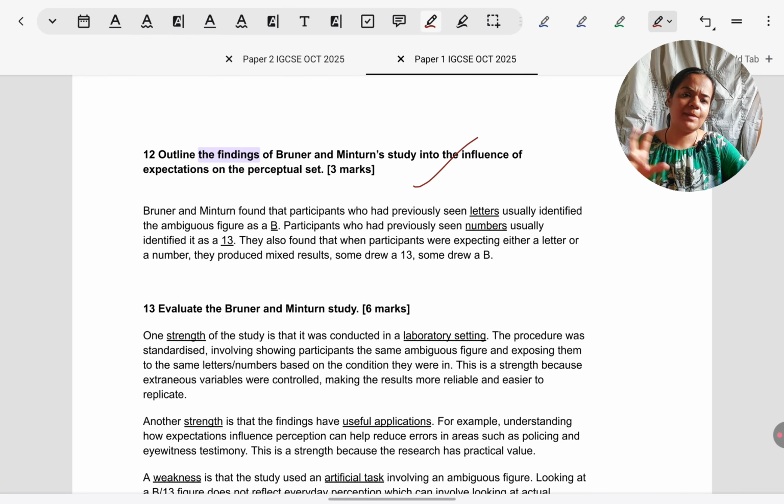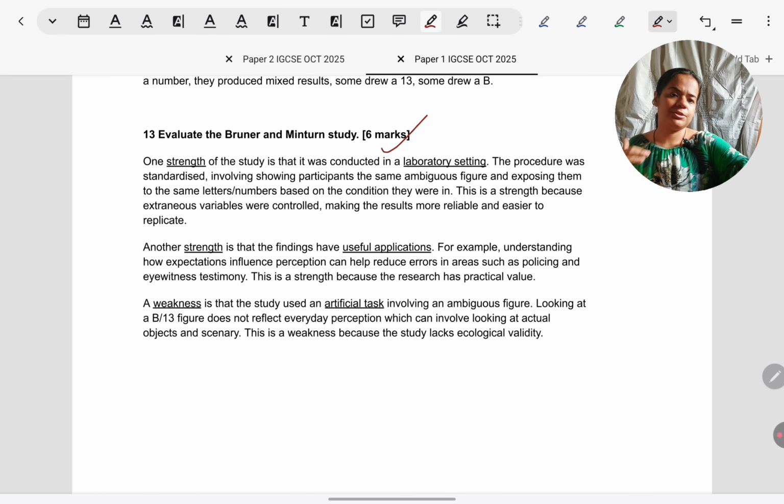I know sometimes the mark scheme includes a bit of the procedure, like they want to give grace marks, but not always. So you prepare in a way that the mark scheme is not going to give allowance for anything leaving the findings. 3 marks, 3 findings you can give. One, those who saw letters were expecting to see a letter, so they saw the ambiguous figure as B. Those who were seeing numbers, expecting numbers, they saw the ambiguous figure as 13. Those in the control condition who saw neither letters nor numbers, some of them saw it as 13, some of them saw it as B. 3 findings, 3 marks, as simple as that.